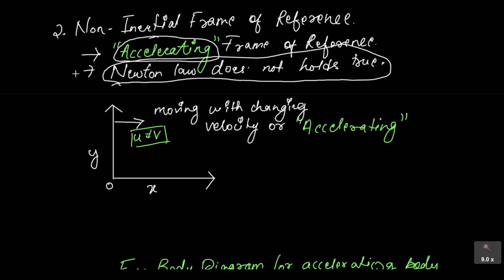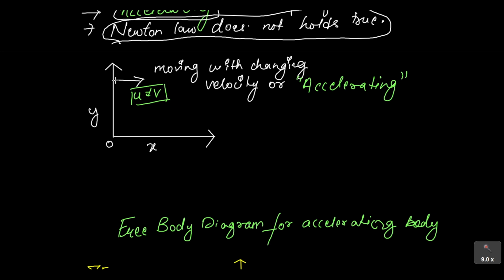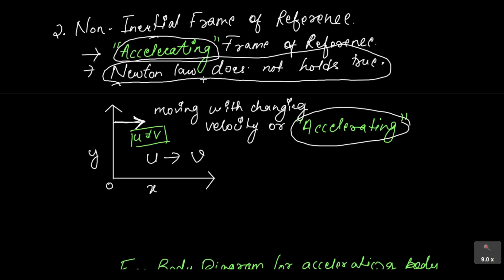This means that the velocity at which your Cartesian coordinate system is moving is not constant. If it is going from an initial velocity to some other final velocity, there is a change in velocity, or we can say it is accelerating. Such a type of frame of reference is called a non-inertial frame of reference.